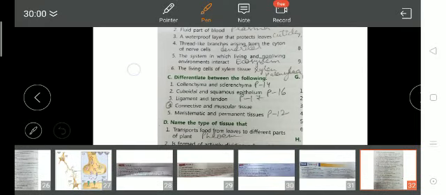Second one, the fluid part of blood is plasma. Plasma is the liquid part of the blood. A waterproof layer is the protective cuticle, CUTICLE. Okay, so you can write it.